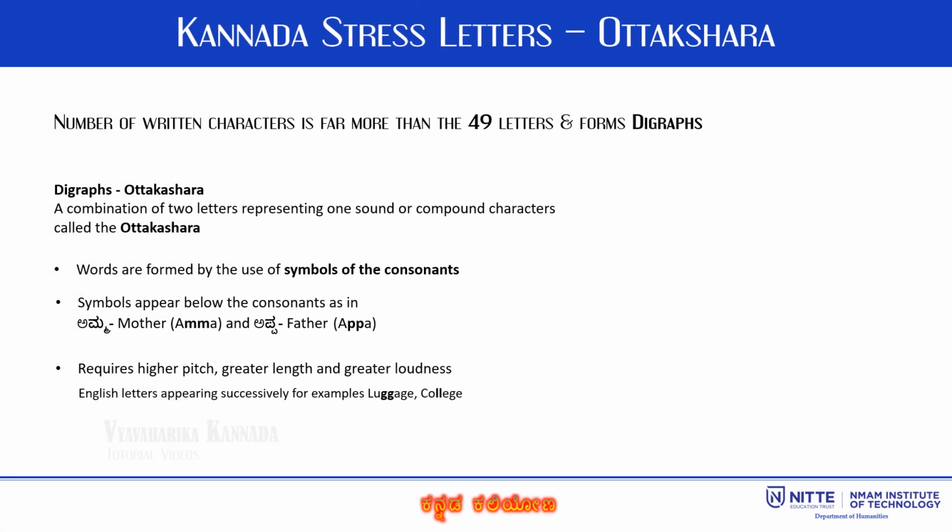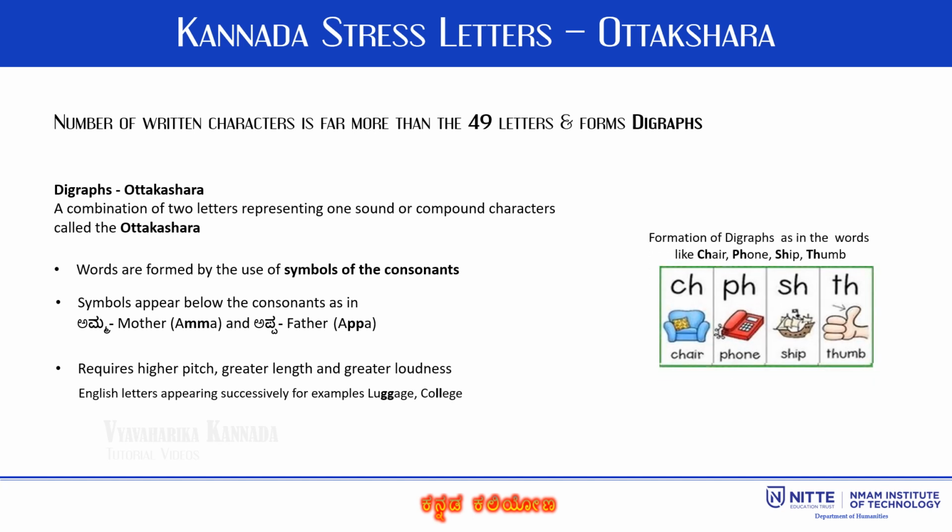The number of written characters in the Kannada language, however, is far more than the 49 letters. It is because of the combination of different characters. It forms digraphs. A digraph is a combination of 2 letters representing one sound, or compound characters. These digraphs are called Vattakshara in the Kannada language. These letters are formed by the use of symbols of the consonants. These symbols appear below the consonants as in amma and appa.